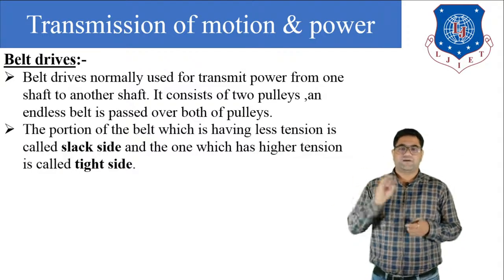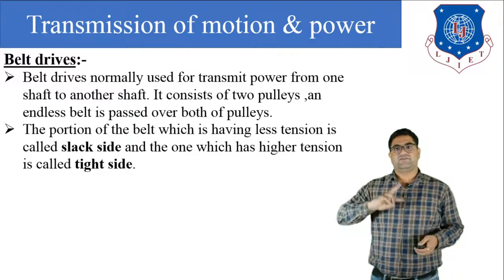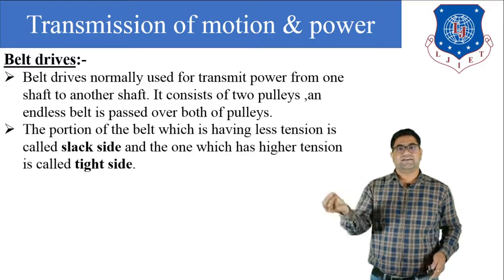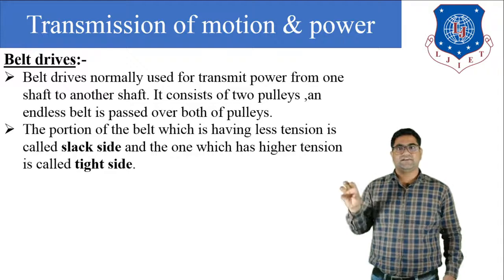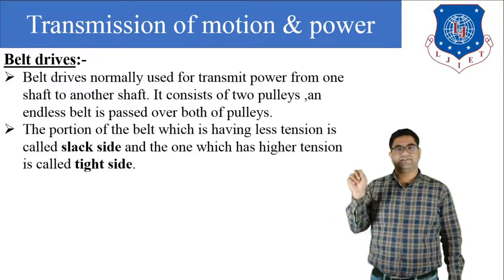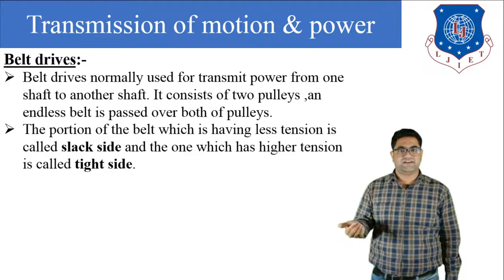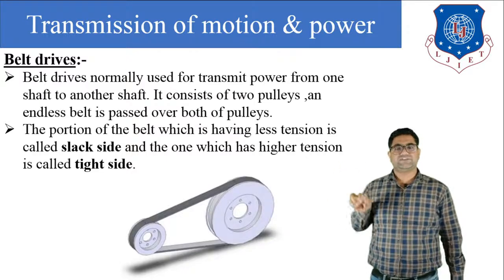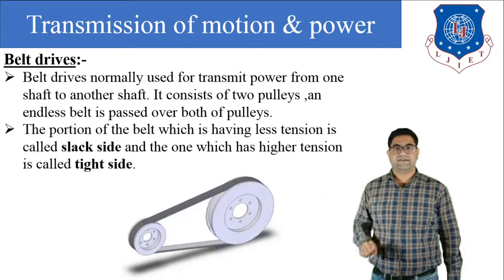So what happens here? In the belt there are two sides: one is the slack side and the other is the tight side. Where the tension is less, it is known as the slack side, and where the tension force is high, that is known as the tight side.